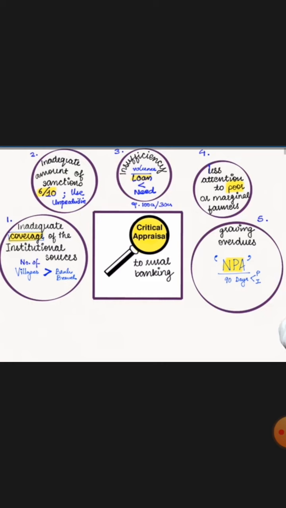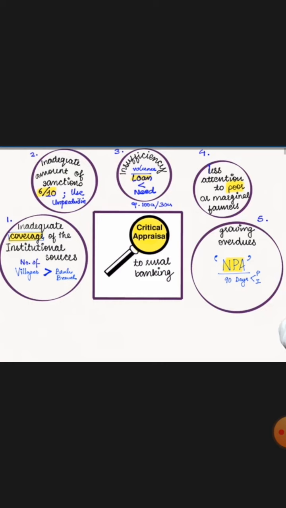Then second is inadequate amount of sanctions. Suppose in some village near your area, the number of people demanding loans is 10, but the sanction is given to only 6 people.